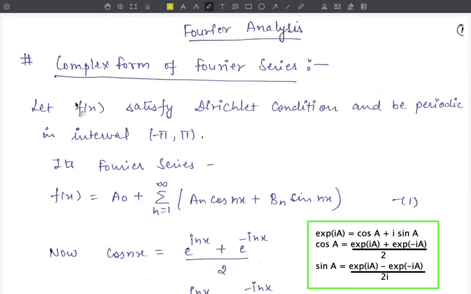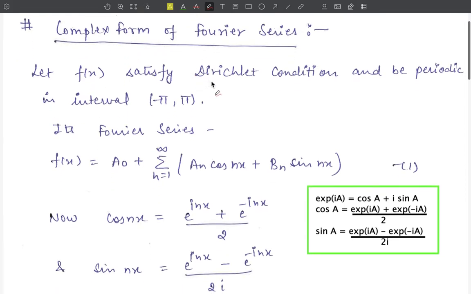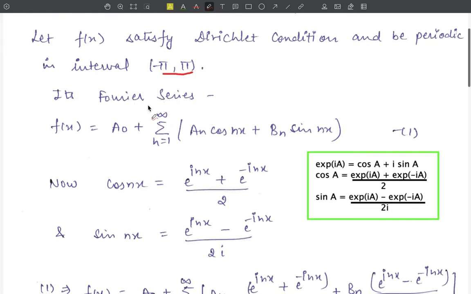Our today's article is a complex form of Fourier series. Let f(x) satisfy the Dirichlet conditions and be periodic in the interval minus pi to pi. Now its Fourier series will be f(x) is equal to a naught plus summation n = 1 to infinity of a_n cos nx plus b_n sin nx. Say this is equation number 1.